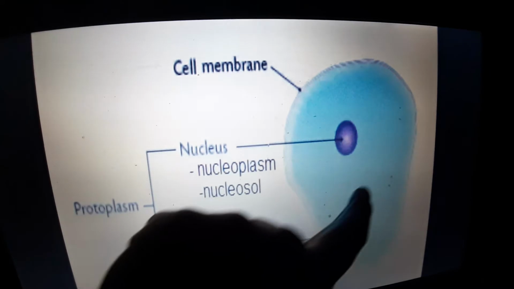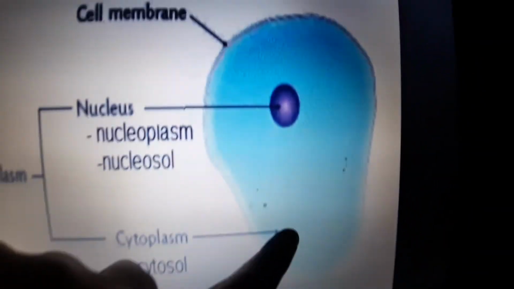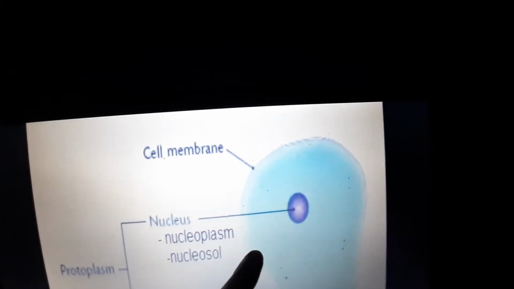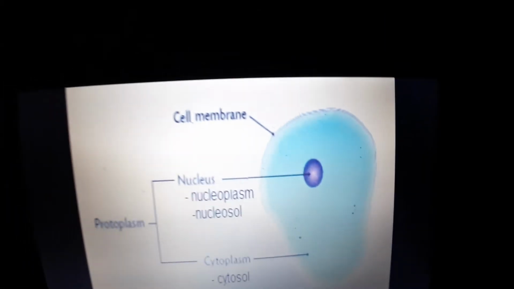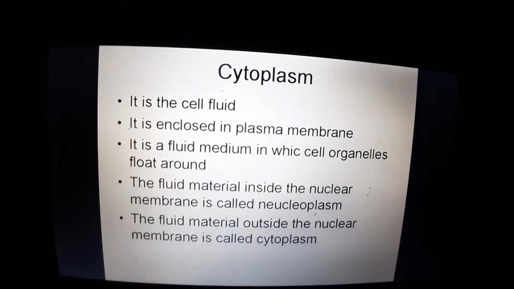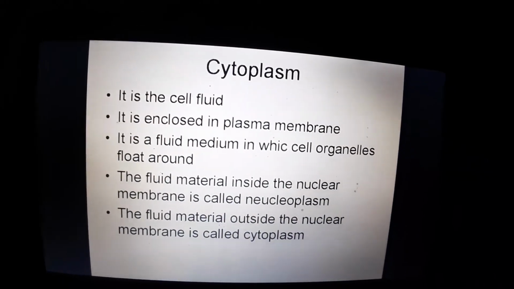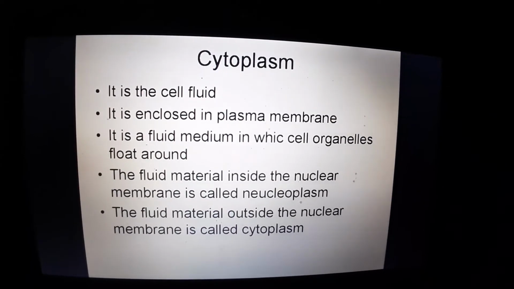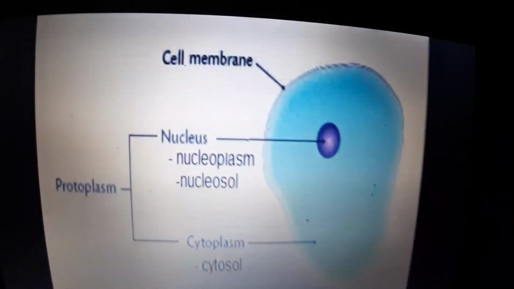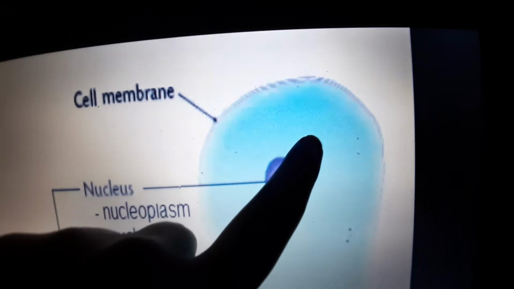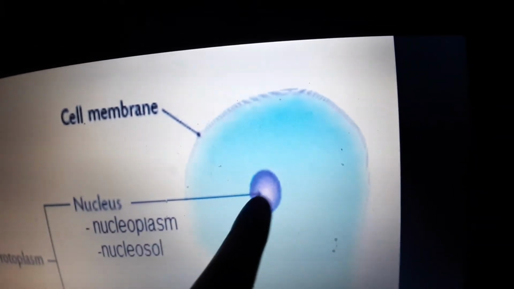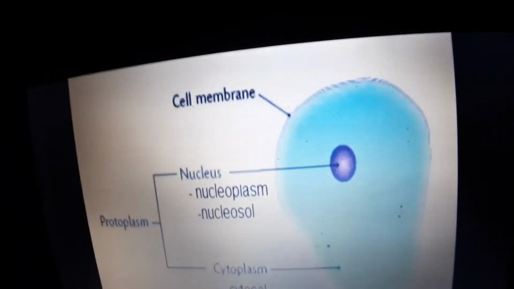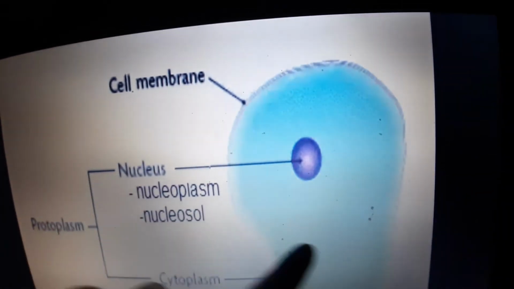Around the cytoplasm, what do you notice on the border? There is a cell membrane. It is a fluid in which cell organelles float around. In this fluid you will find the nucleus, mitochondria, and different kinds of cell organelles, all present in the cytoplasm.